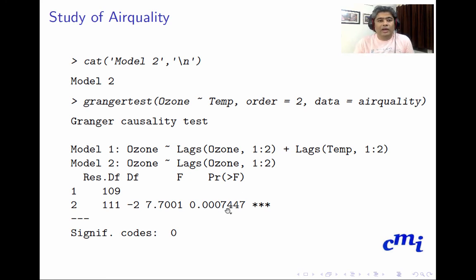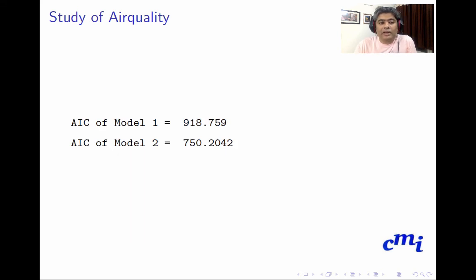Then the question arises, shall I take the Granger causal model of order 2, up to lag order 2, or is lag 1 good enough? So what I did, I calculated the AIC of the model with order 1 and the AIC of the model with order 2, and it turns out that the AIC of the model of order 2 is 750, which is quite a bit below the AIC of model 1.